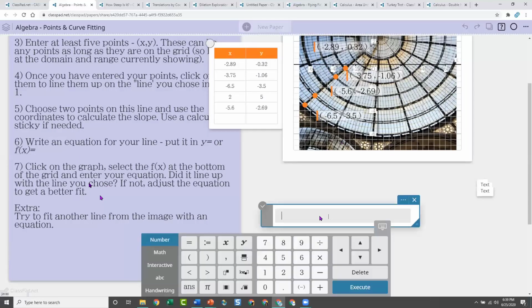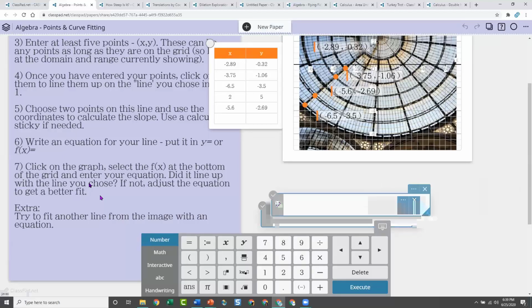This is a calculate sticky. So you pretty much can do whatever you want. And then once you've done it, you can move it and rearrange your paper. So I'm going to do a calculation of slope by using these 2 points right here. And I want to use my fraction template here.